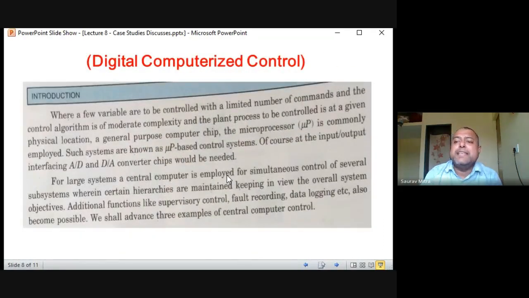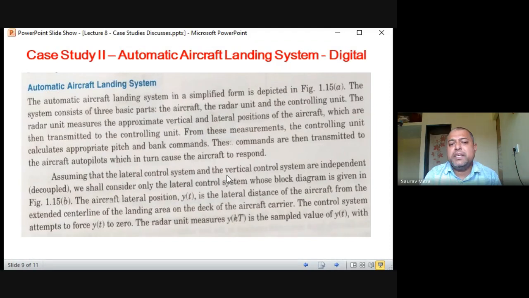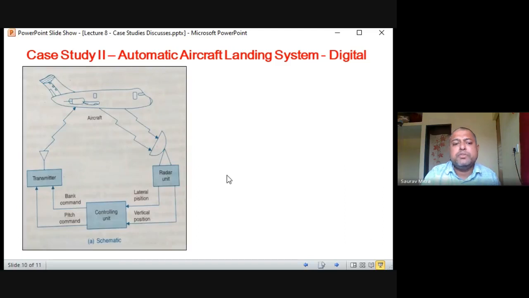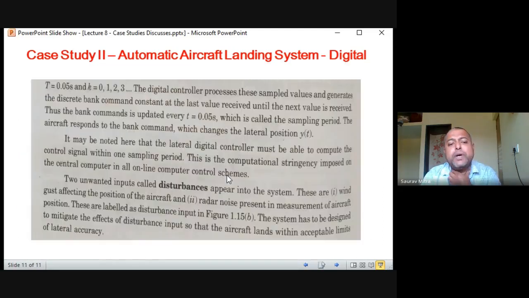And what is an example? What is a case of a digital controller? That is an automatic aircraft landing system. Only the horizontal control you have talked about. So there is a radar, there is a controlling unit, there is a transmitter, and what are the parameters that cause the controller to deviate from its course. All these things were explained today. So officially, course-wise, module 1 is over.